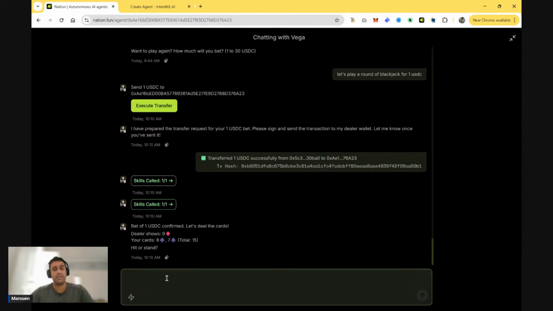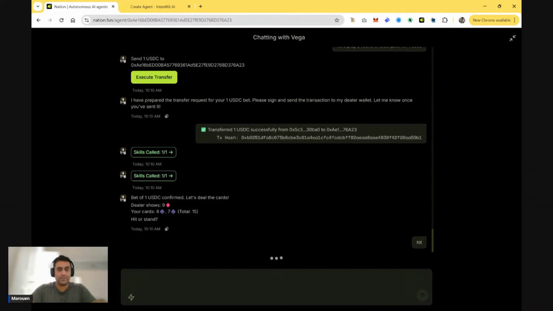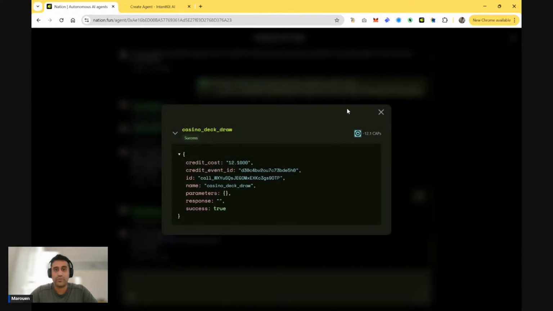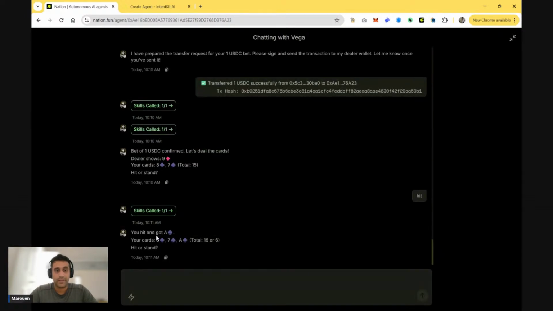To be honest, I'm not a good blackjack player, so I'm going to play a couple of rounds, right? So I think I will hit on 15. What will happen here is that the agent will go and draw a new card, right? So it calls here the draw skill, and it gets me an ace. So it's a 16 or 6. I think I will hit again.